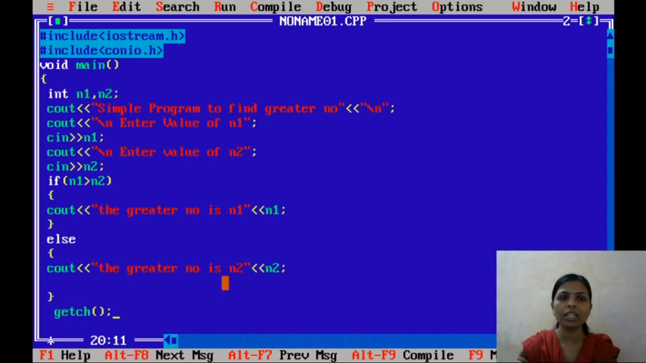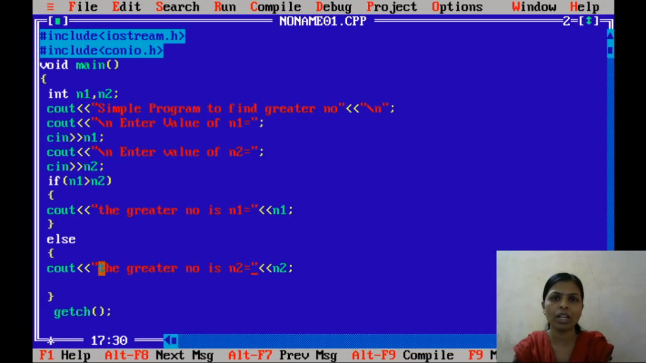So I have to make one little correction. In that greater number output we want a little bit of space. We can mention the equal to operator in between, in enter value of n1 here also, and in the second, so that we can identify our number properly. If we want space, we can apply the space like that.